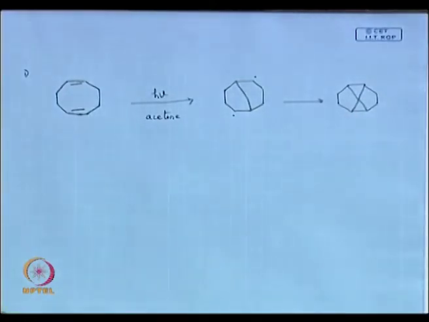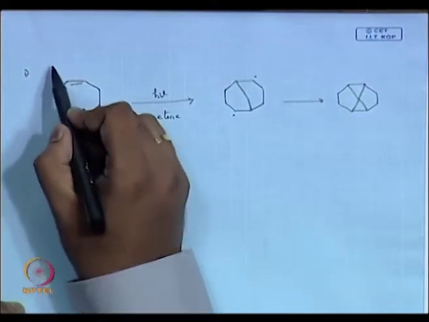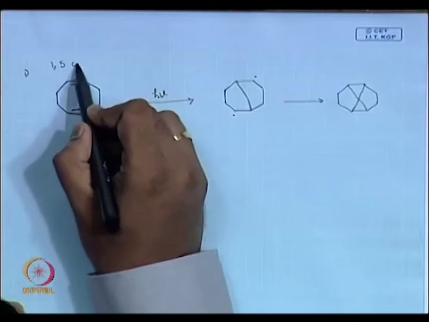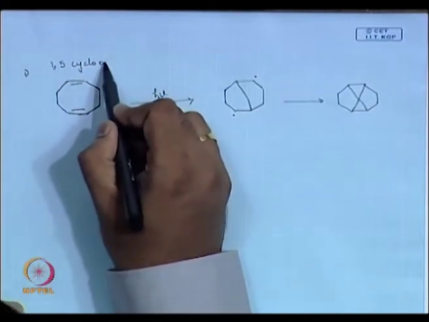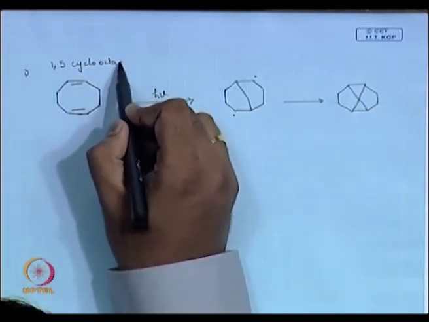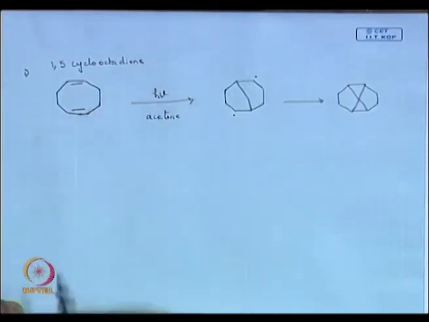You get a nice type of cross product when your carbon number is even. This is 1,5-cyclooctadiene. Nice. Okay.